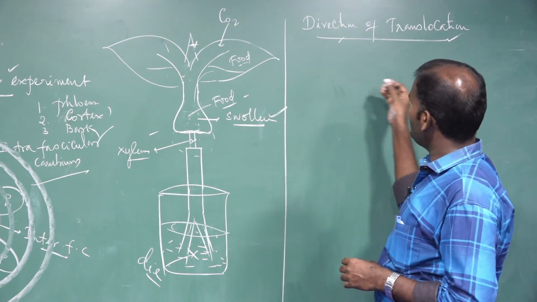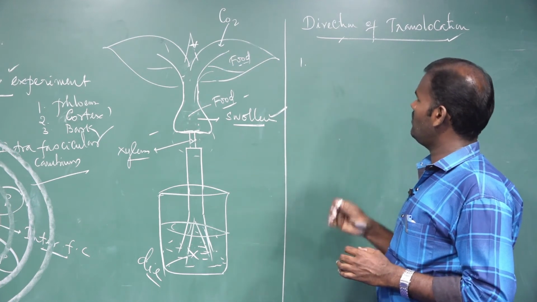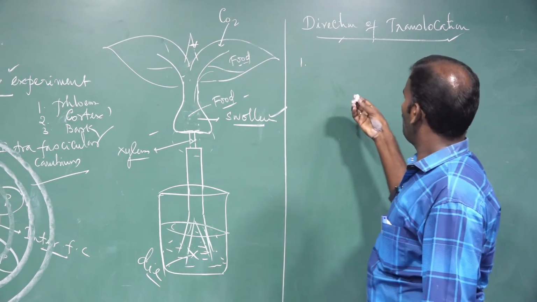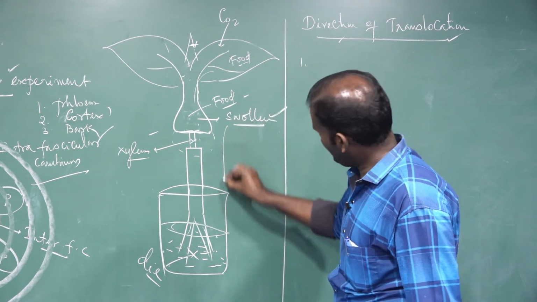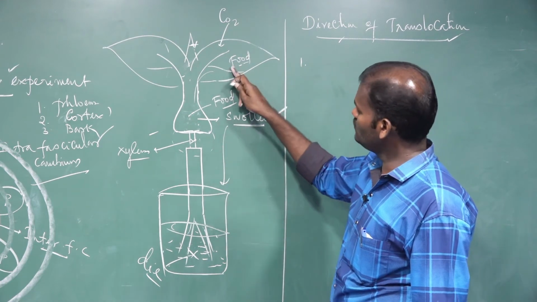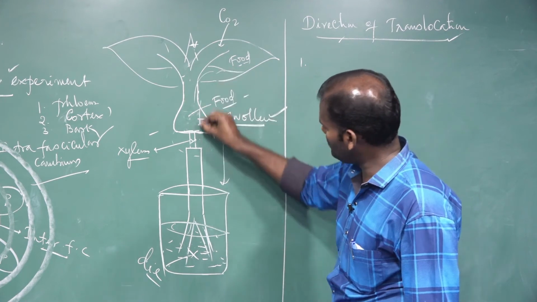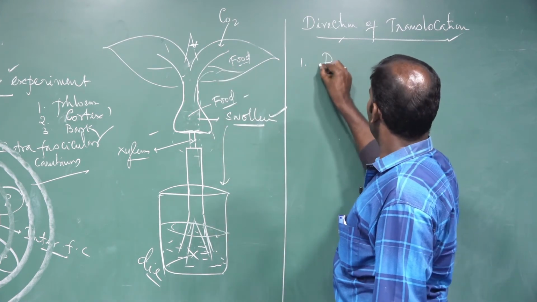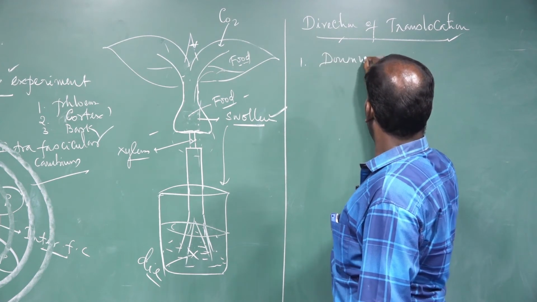Based on this, the phloem translocates the food material in three directions. One is the downward direction: a long transport from the leaves, first through the stem, to the root.